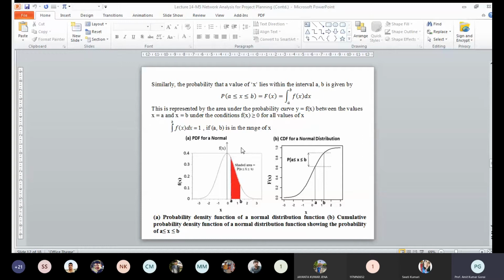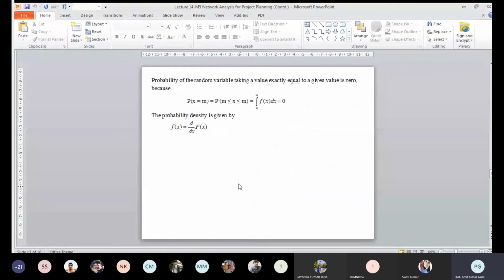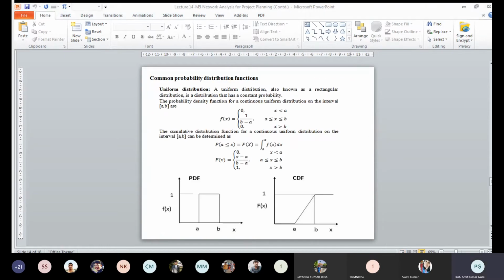And if you see with an example, from m to m, the integration of f(x) dx from m to m is equal to 0. And the reverse: if you have the cumulative distribution function F(x), we can get the probability density function by differentiating, d by dx of F(x) is equal to f(x).